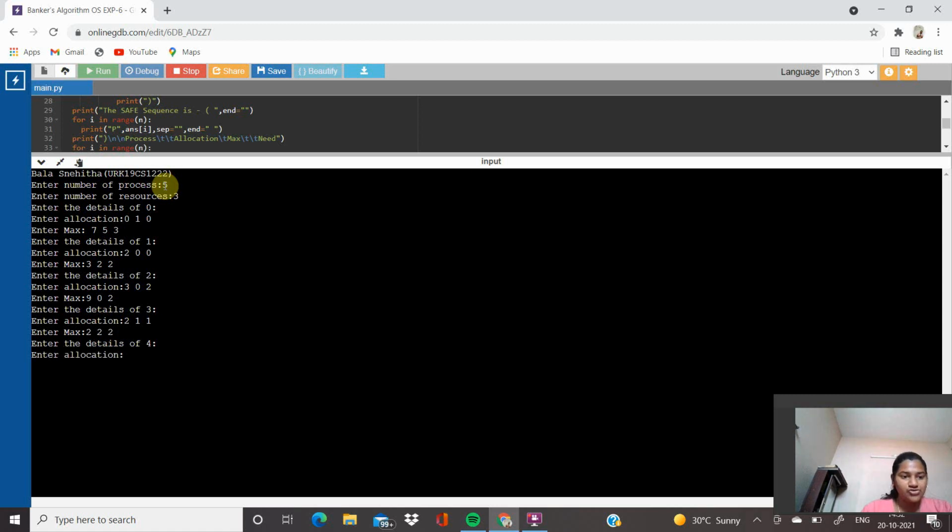Enter the details of 4, I am entering the allocation as 0 0 2. Then I am giving max as 4 3 3. Then enter the available resources, I am giving 3 3 2.